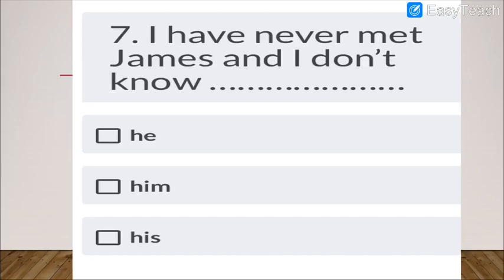He, him, his. Now I said that James is in the object part of the sentence, correct? At the end of the sentence. It is not in the beginning. So what will you use? He, him, or his? This is what you have to think. I'll read the question again.